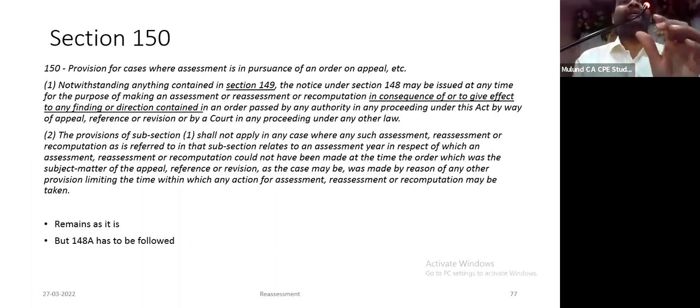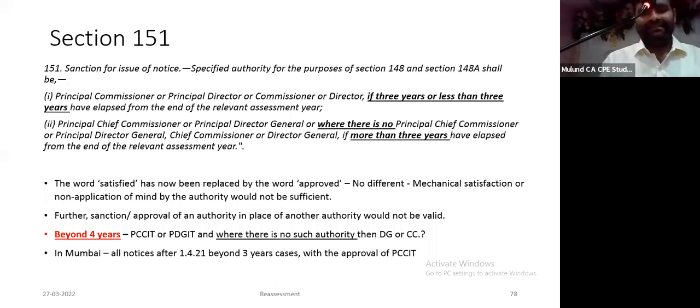You have to follow 148 to issue notice, have to reply, you have to pass the order. Sanction, this is the last section. Please read the wording, sir. It's very, very confusing.